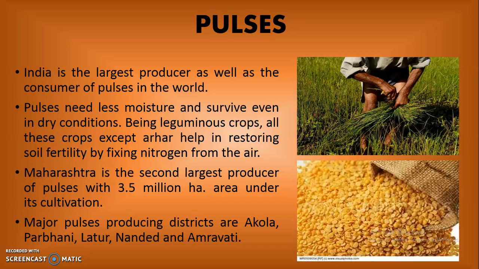Pulses need less moisture and survive even in dry conditions. Being leguminous crops, all these crops except arhar help in restoring soil fertility by fixing nitrogen from the air. Maharashtra is the second largest producer of pulses with 3.9 million hectares under its cultivation. Major pulses producing districts are Akola, Parbhani, Latur, Nanded and Amravati.